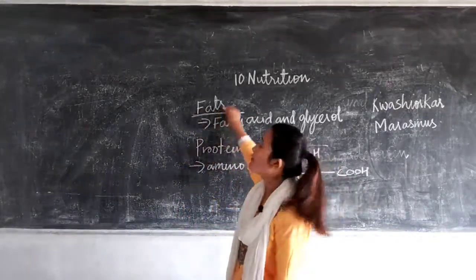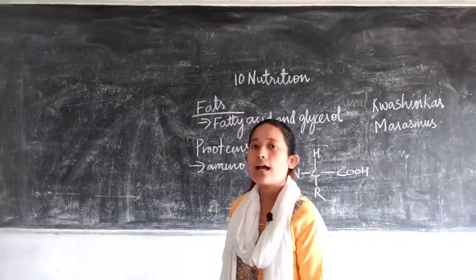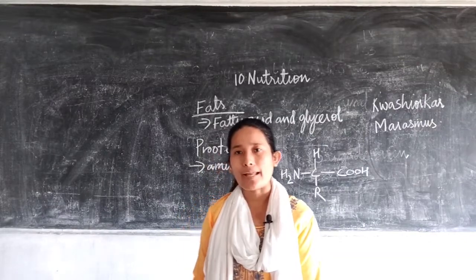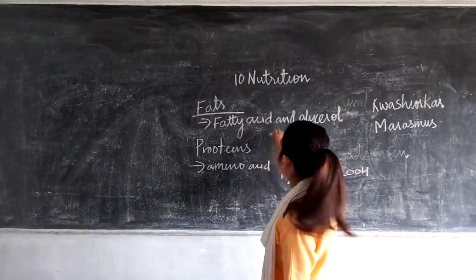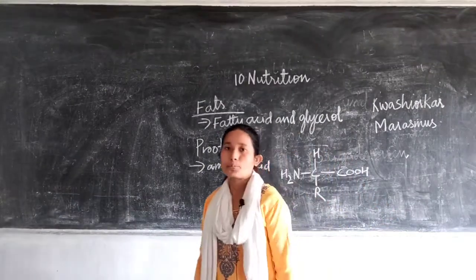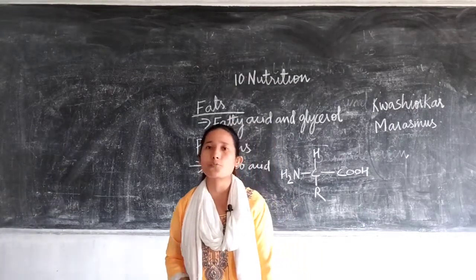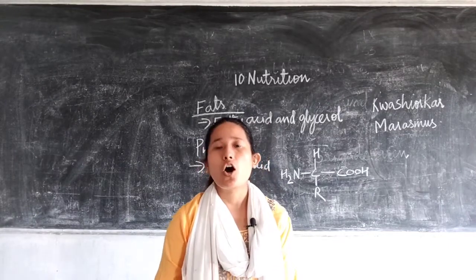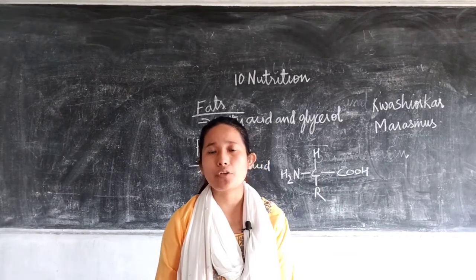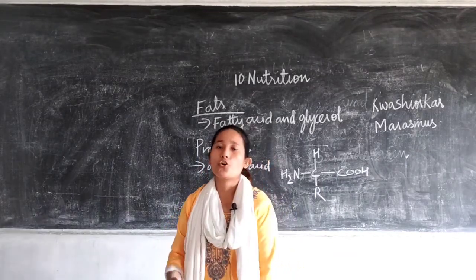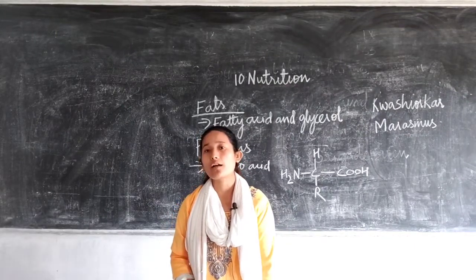So today we will take up another nutrient that also provides us with energy, that is fats. The food which contains fat is also responsible for providing energy to our body. Fat is made up of fatty acid and glycerol. Just like carbohydrates, fats contain carbon, hydrogen and oxygen, but the oxygen contained in fats is much less as compared to carbohydrates, and fats produce much more energy than carbohydrates.